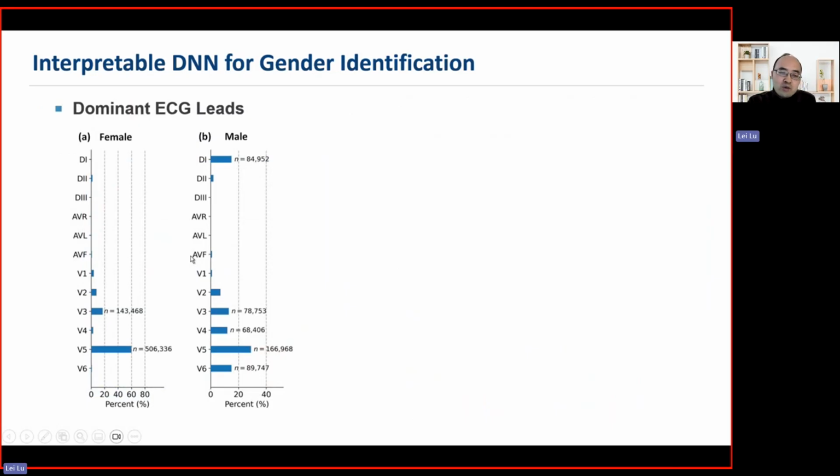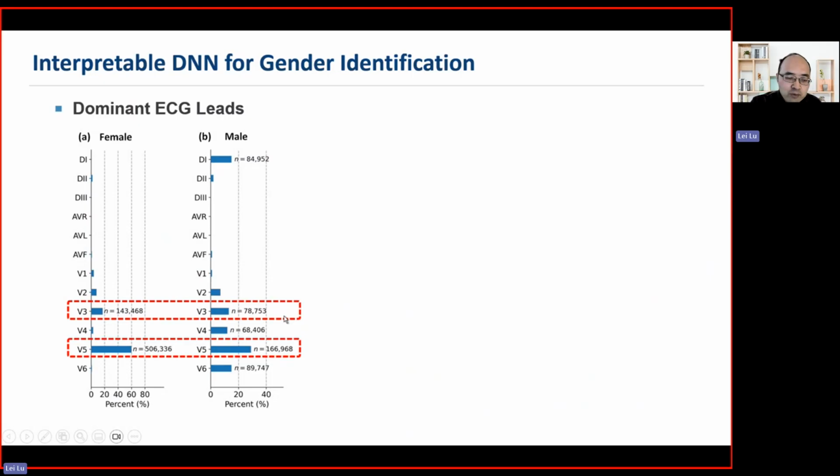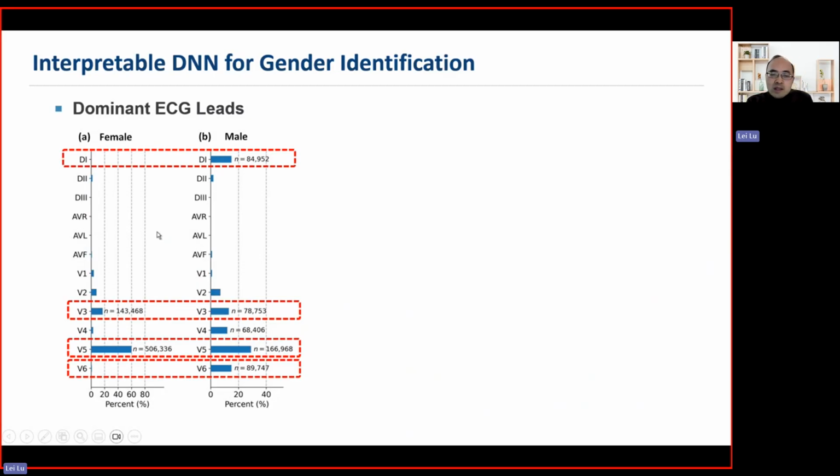Now we show some interesting results: the distribution of importance for each ECG lead, for female and for male. We identify that the V5 and V3 leads are very important for both female and male subjects. The D1 and V6 leads are very important for male, but less important for female. Since they are very important, we then do a subgroup analysis.